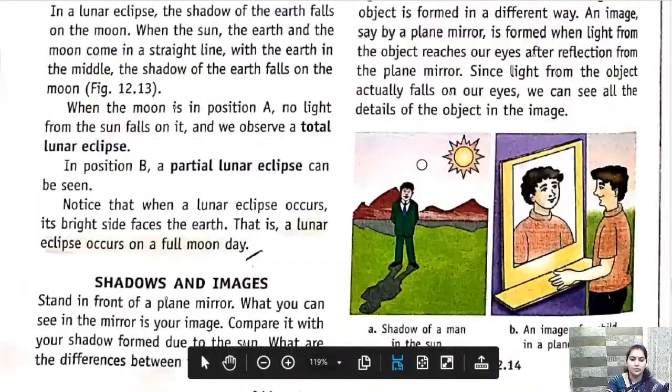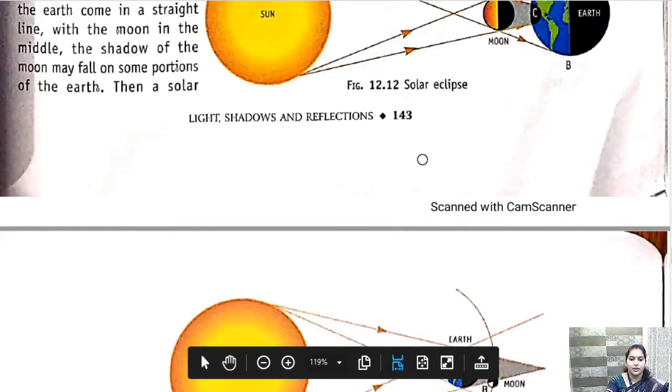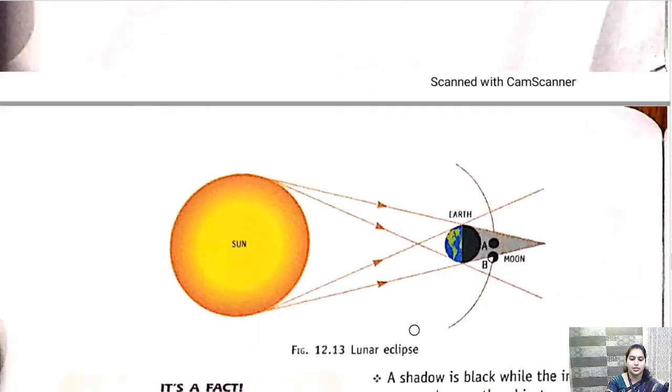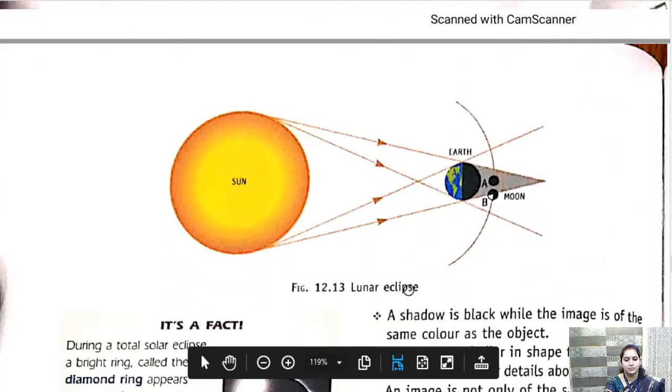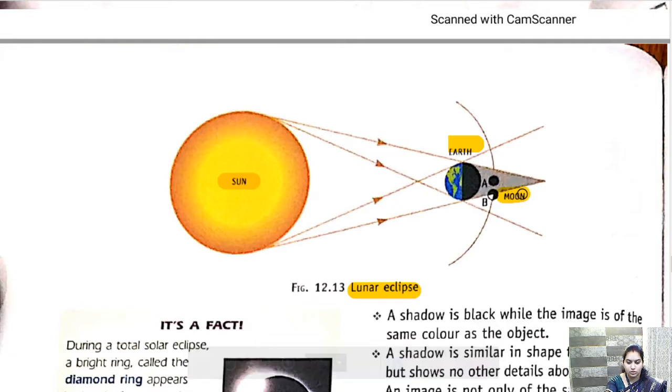Open lunar eclipse, beta. Okay, where it is? Yes, this is lunar eclipse. So, in lunar eclipse, what happens? What is there in between? Earth is in between the sun and moon. Okay, earth is in between the sun and moon.